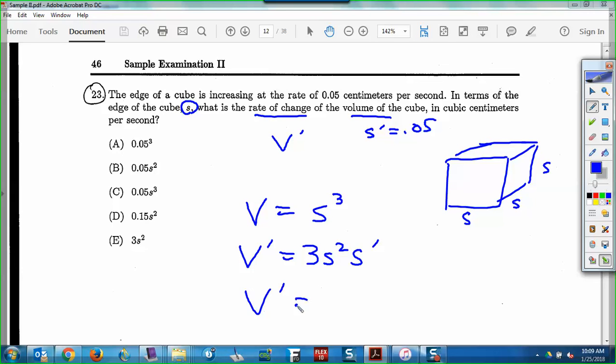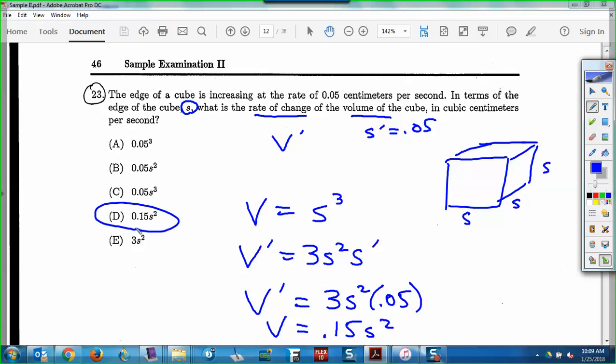So we can plug what in for S prime? 0.05. 3 times 0.05 is 0.15 S squared. They just didn't give us anything to plug in for S, but that's okay. We didn't need it because if you look at the answers, that's something you always want to do on your multiple choice: look at the answers, kind of what form they're in. Sometimes that gives you a hint as to what to do.